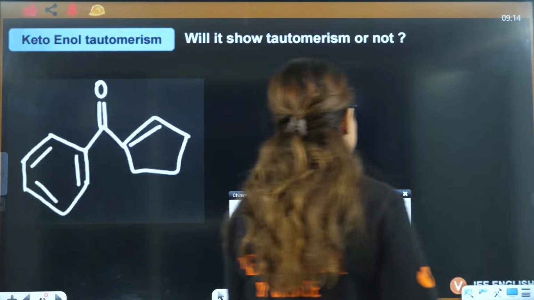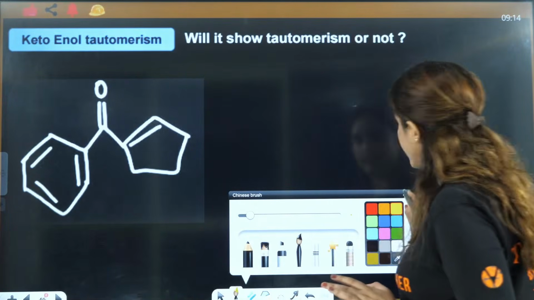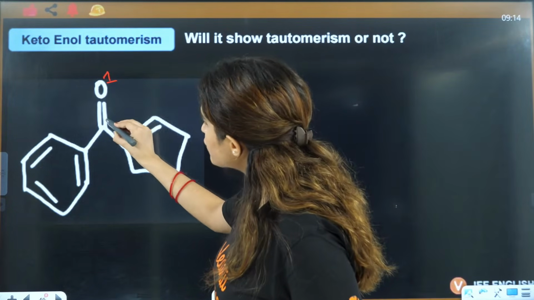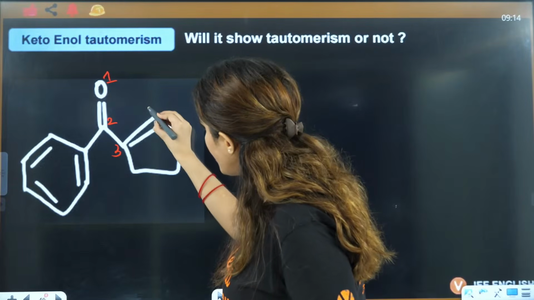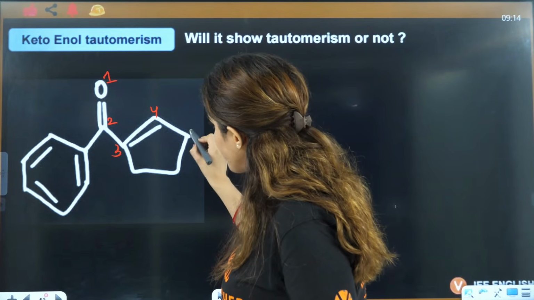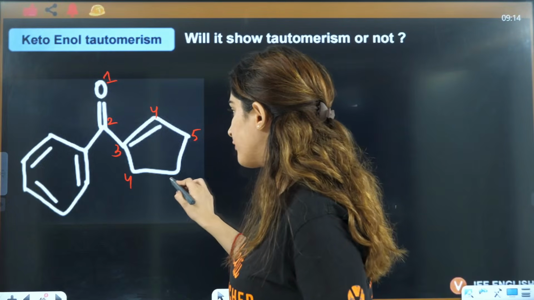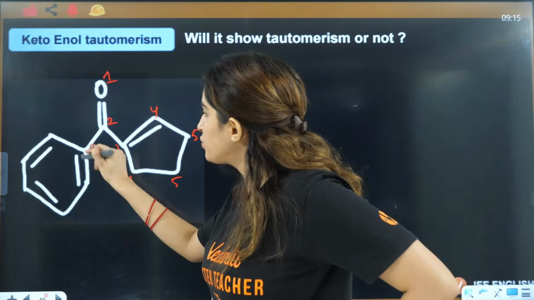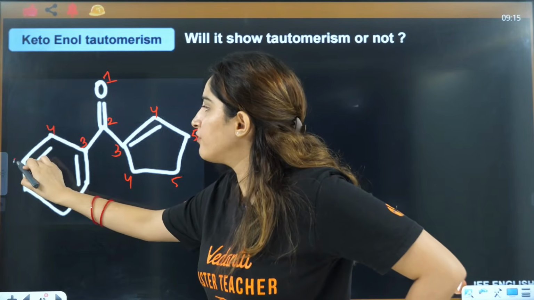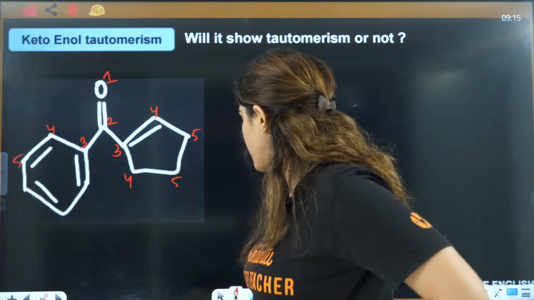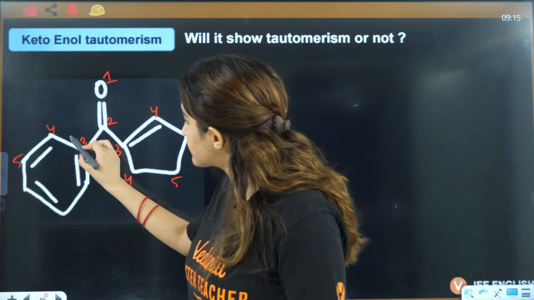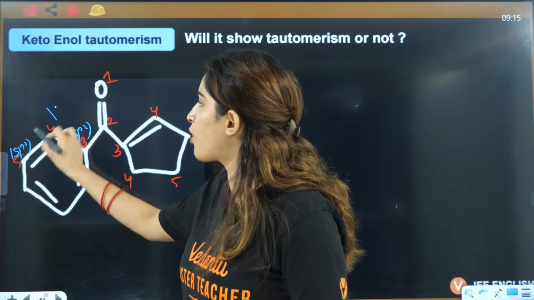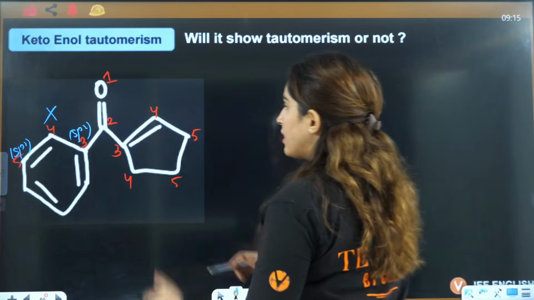Let's talk about this question here, everybody. So, what you have to do, you just have to write out 1, 2 and see this here 3, 4, 5. It can also be 4, 5. Yes, both things are possible. It can also go 1, 2, 3, 4, 5. Or even if you go 4, 5, that is the same thing only. Now, in this case, third is sp2. 5th is also sp2. So, it is not possible in this case. Here, third is sp2.